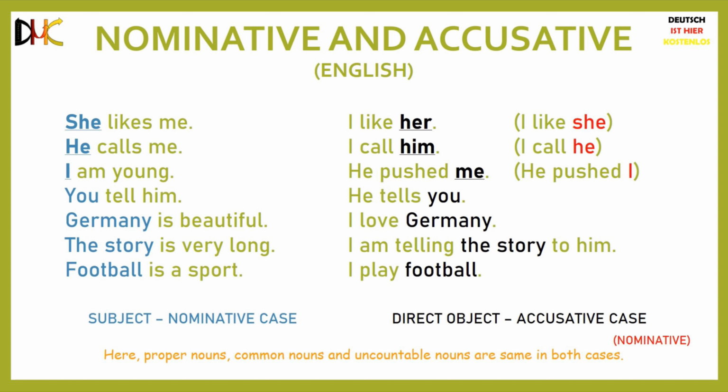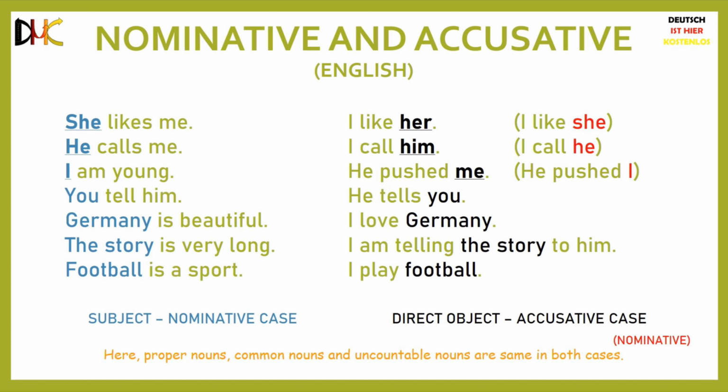When we use the pronoun she as the subject, we say something like, "She likes me." But when she is the direct object in a sentence, we use the word her. For example, one would say, "I like her," and not "I like she." So the pronoun is she when it is the subject of the sentence and her when it is the direct object of the sentence. To differentiate between the subject and the direct object, we have something called cases.